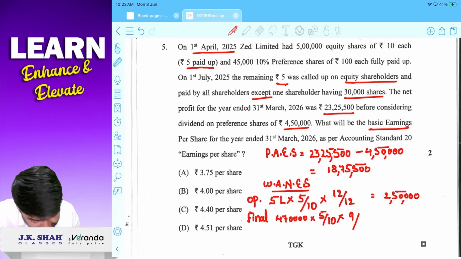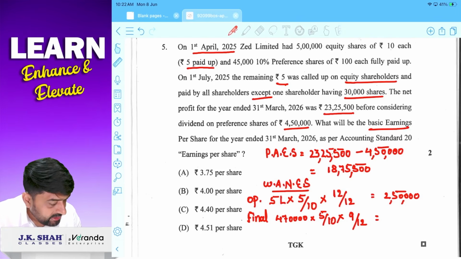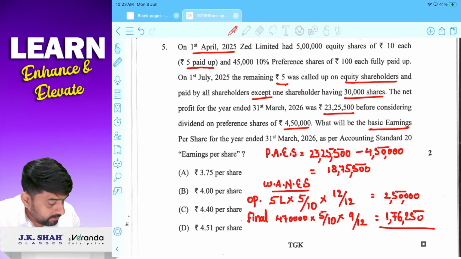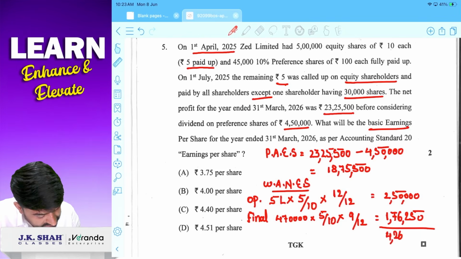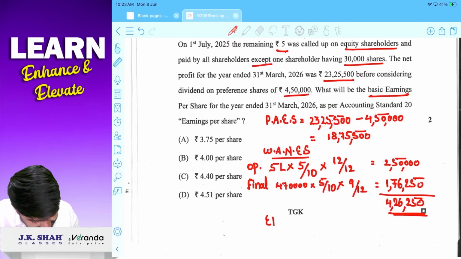So it will be 9 months. 1st July we have received this particular amount, 4,70,000 into 5 divided by 10 into 9 divided by 12. 176,250. So if you will total 426,250. This is weighted average number of shares.